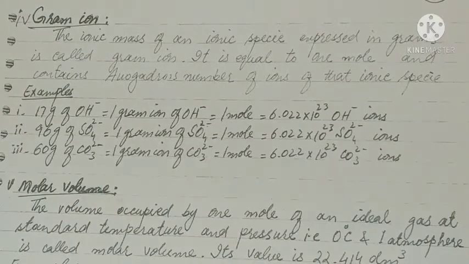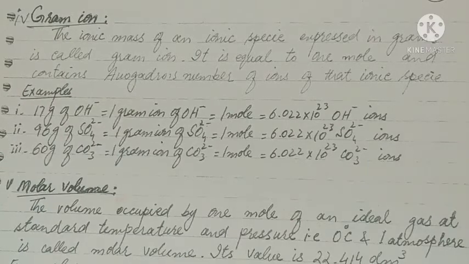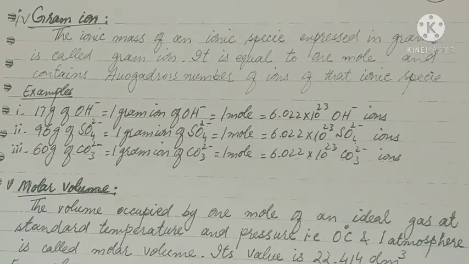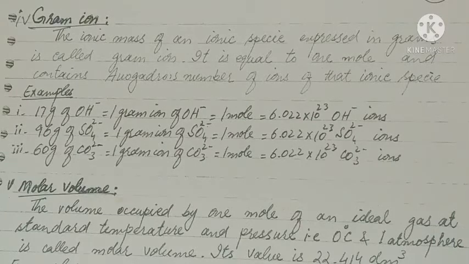Then gram ion. The ionic mass of an ionic species expressed in grams is called gram ion. It is equal to 1 mole and contains Avogadro's number of ions of that ionic species. Example: 17 gram of OH⁻ ions is equal to 1 gram ion of OH⁻, which is equal to 1 mole, which is equal to 6.022 × 10^23 OH⁻ ions.